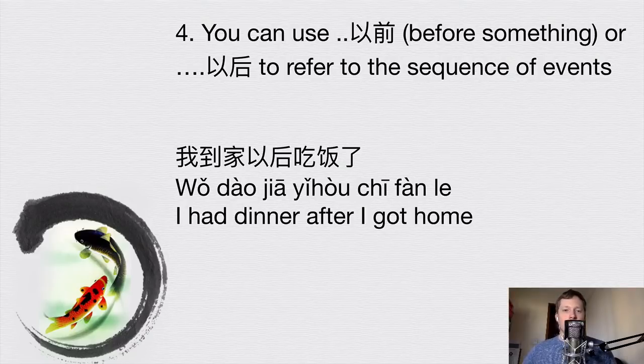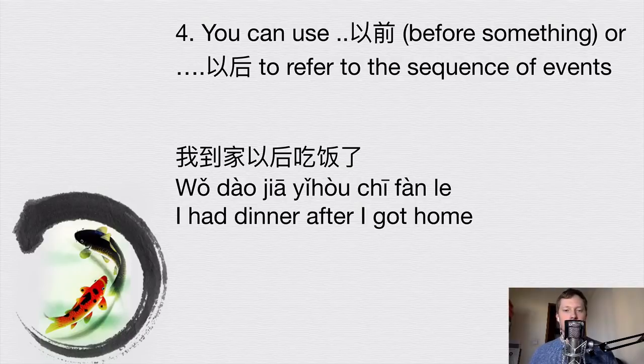Also, you will see these phrases in Chinese: 以前 and 以后. 以前 means before something, and 以后 means after something. Normally you would put these words at the end of the phrase. For example, 吃饭 is to eat, or eat a meal. 吃饭以前 would be before eating, and 吃饭以后 would be after eating. So the word order is kind of the opposite of English.